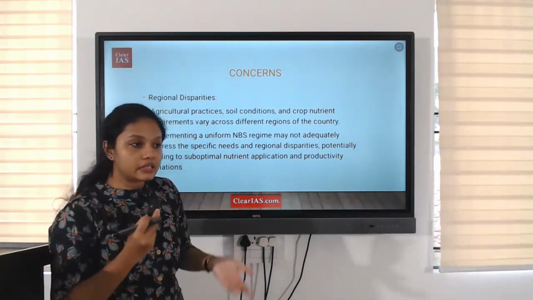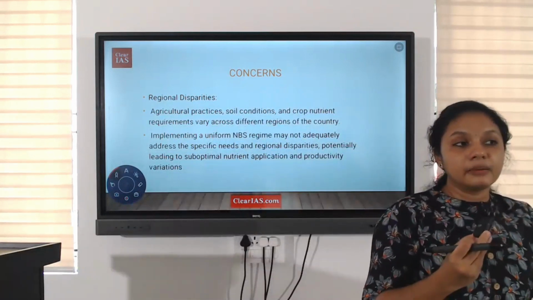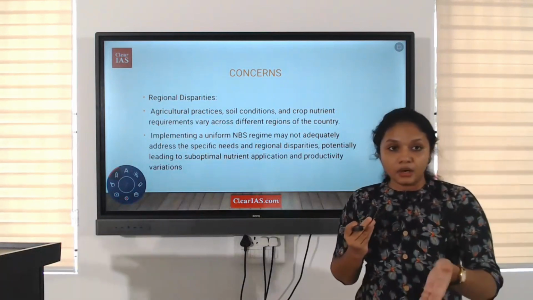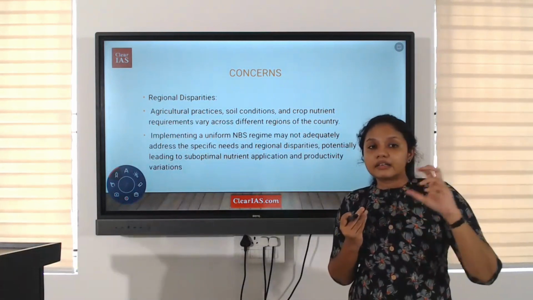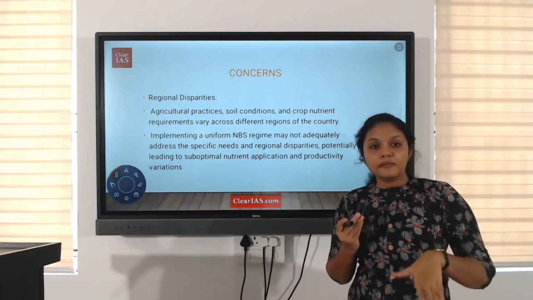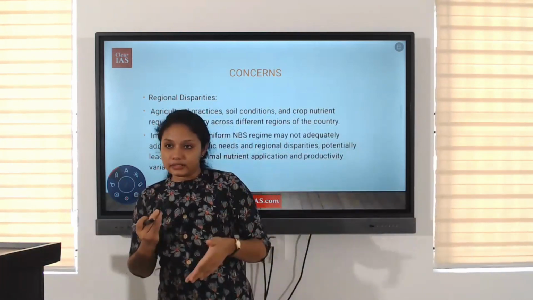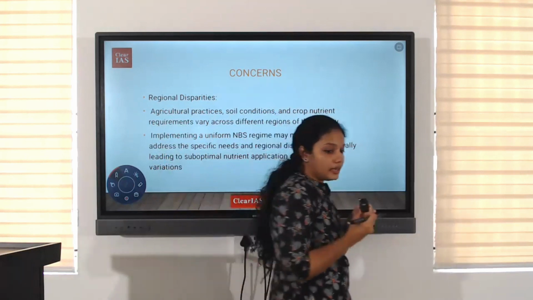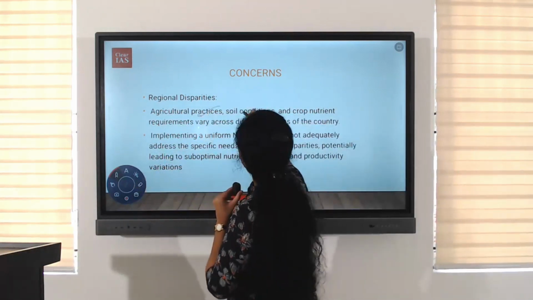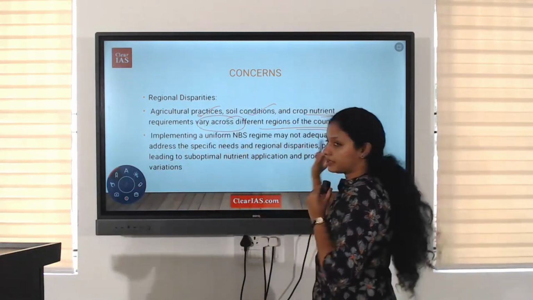There may be regional disparity in the soil conditions as well. Some soil will be higher in nitrogen, some area soil will be higher in potassium. So there lies a differential need in the nutrients and fertilizers as well. But when we are providing something uniform across the country, there lies a problem with this. Agricultural practices, soil conditions, and crop nutrient requirements vary across different regions of the country.